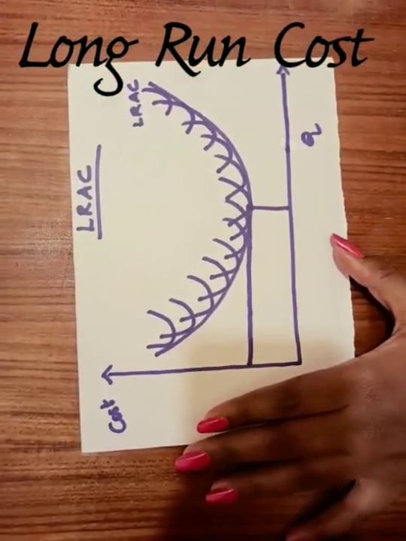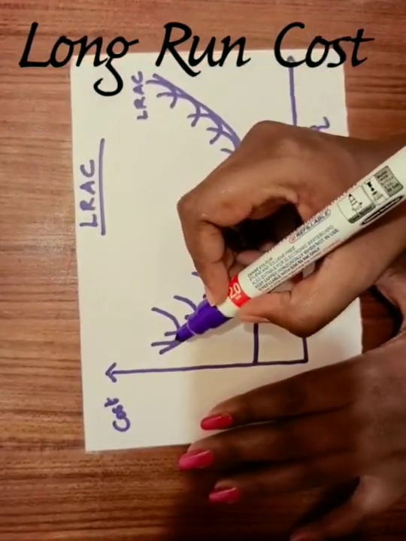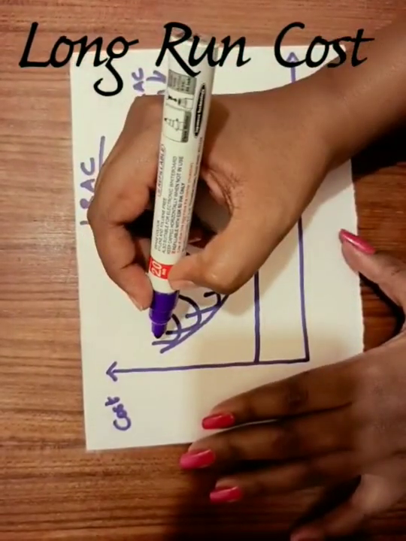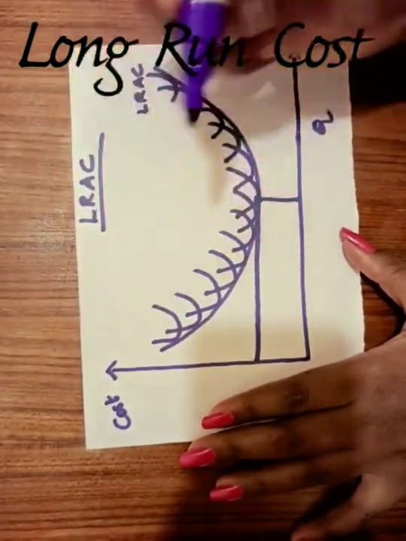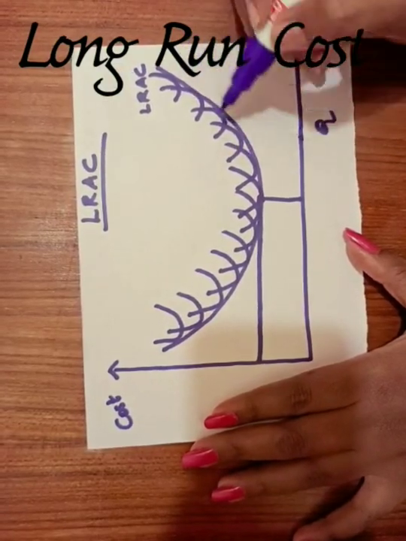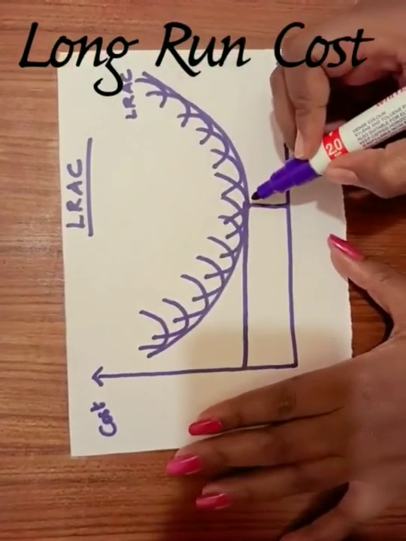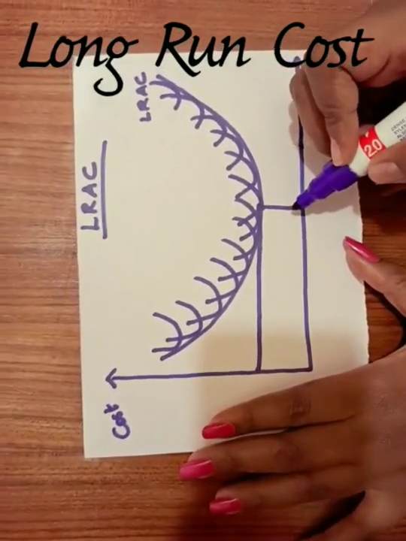Here I have marked a point. In this position, the falling part of the short run curves is touching the long run average cost curve, and if you see the increasing portion, it touches the big curve, but only one curve has its middle point touching the long run average cost curve.